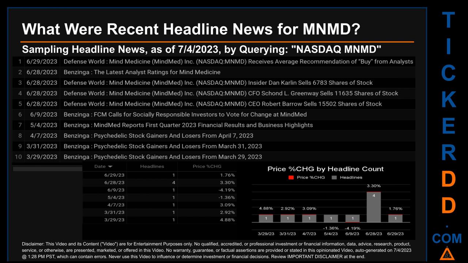The oldest publication date of Wednesday, March 29, 2023, was actually the day with the highest percentage change in price. It saw a price jump of 4.88%. Friday, June 9, 2023 was the day with the highest percentage change in price when we compare opening versus closing price for the ticker. The day saw a drop of minus 4.19% when MNMD opened trading at $3.82 and closed at $3.66. There was one found headline when Benzinga published the headline that read, FCM calls for socially responsible investors to vote for change at MindMed.